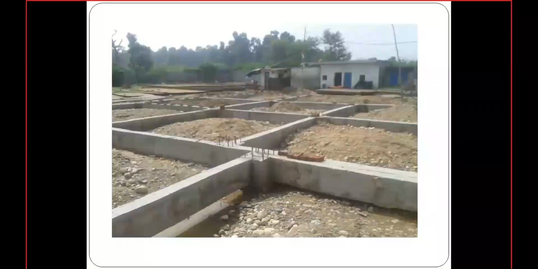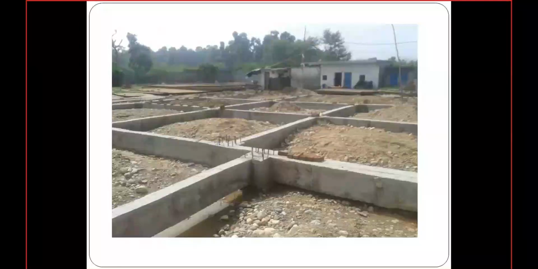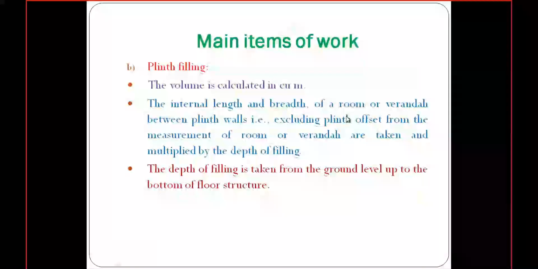Whenever a building work is there, the plinth wall will be above the ground. So the filling we need to consider from above the ground level to the bottom of the floor. This one is considered for the length, and the last point is considered for the depth.